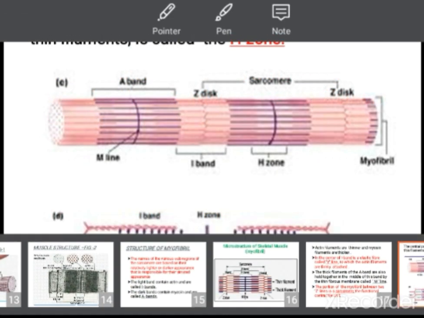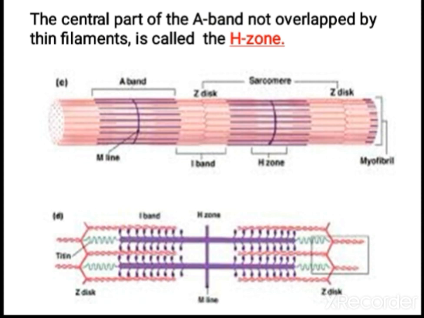In the central part of the A band there is one small place where there is no overlapping of thin filaments, and that you call the H zone.